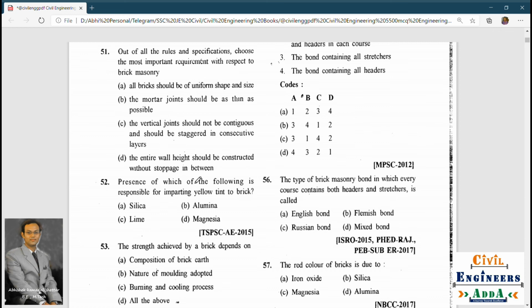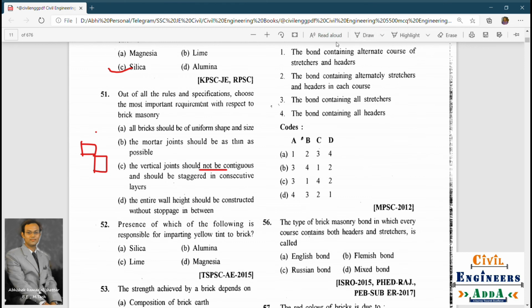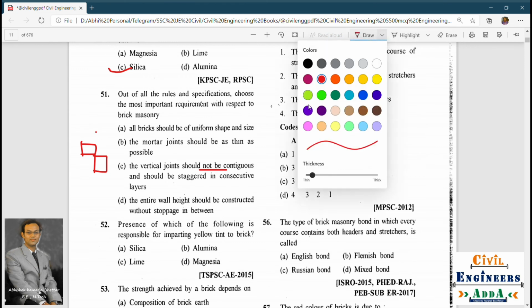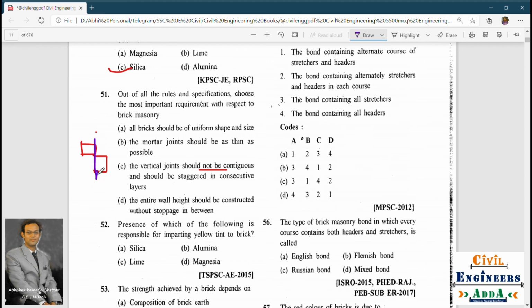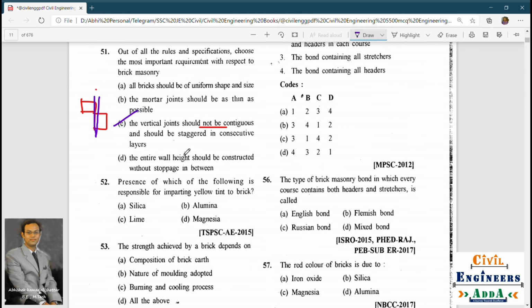Okay, so the answer is, tell me, the vertical joint should not be contiguous. It means the vertical joint should not coincide. You should not have vertical joints as what I have shown now. You should never have vertical joints between the different layers of the brick. Otherwise, you may have a high probability of getting cracks. So the answer is vertical joint should not be contiguous and should be staggered in this way.